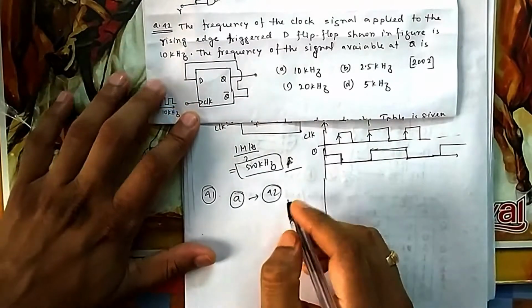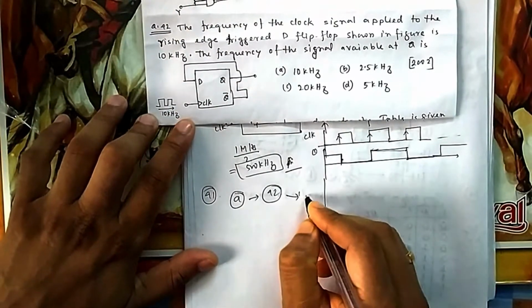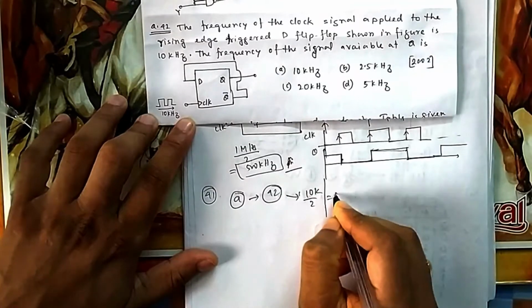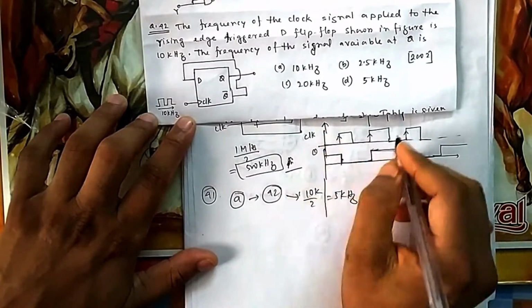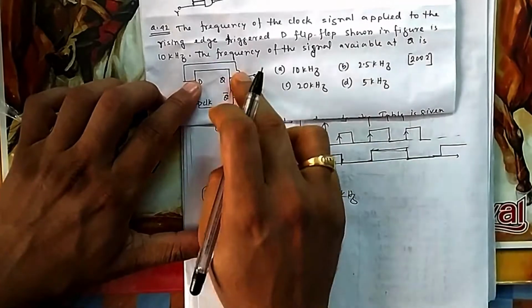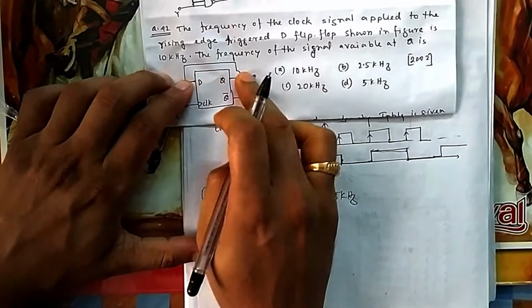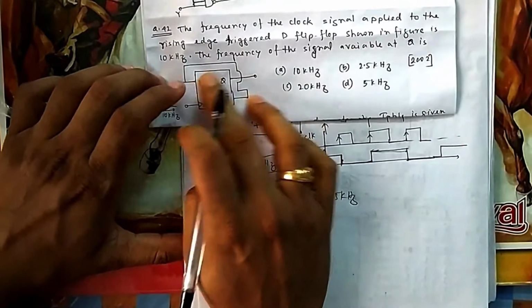So you can see the frequency will be half. So in 42 also it will be half. So 10 kilohertz divided by 2 is 5 kilohertz. You can think of it in this way also. D is 0, output 0. What is D in a D flip-flop? It is 0, 0, that is 1. But it will not give directly, because it will